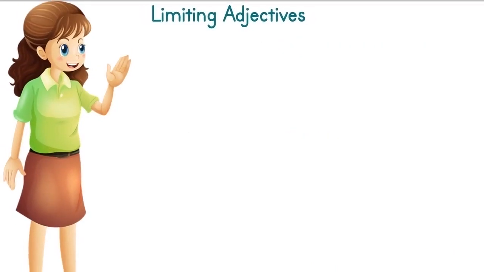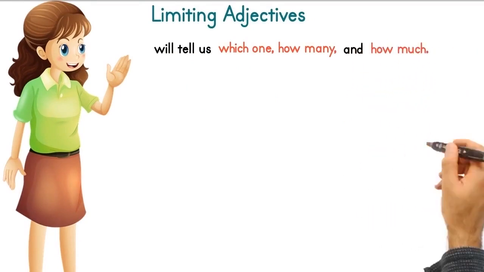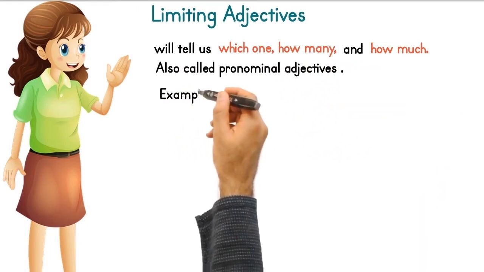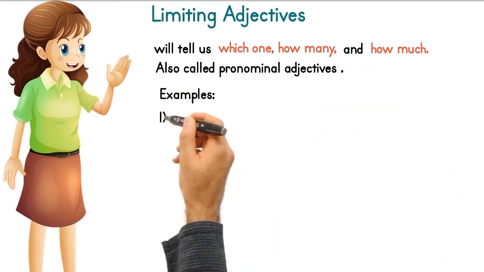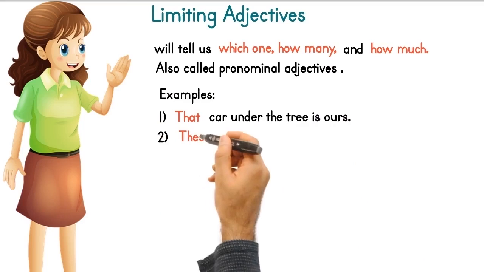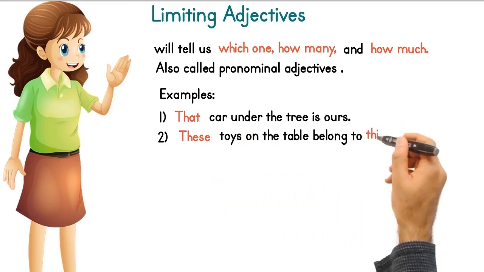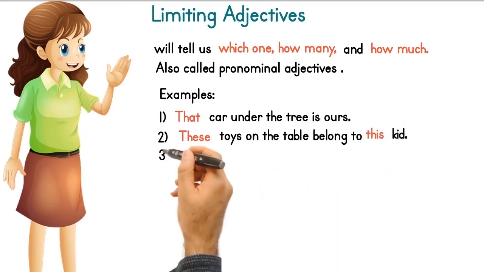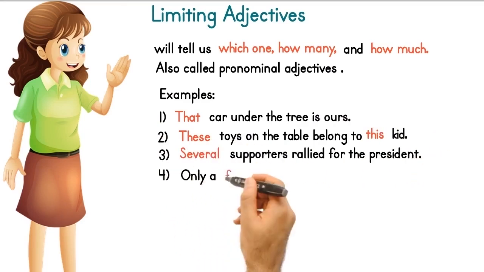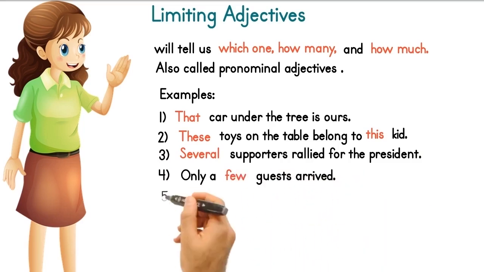Limiting adjectives will tell us which one, how many, and how much. These are also called pronominal adjectives, because these are pronouns used as adjectives. Examples: that car, under the tree, is ours. These toys, on the table, belong to this kid. Several supporters rallied for the president. Only a few guests arrived. A little knowledge is dangerous.